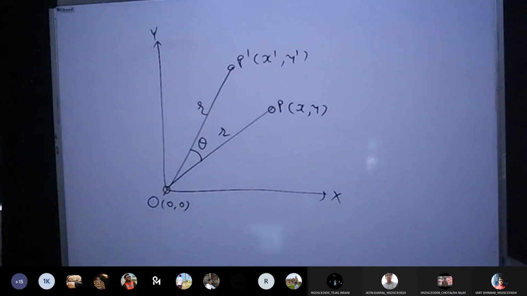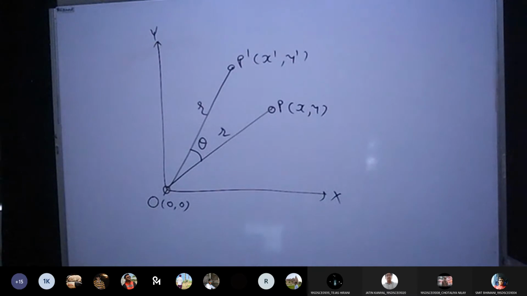So radius is r for that point also. Now what we will do? We will try to find the values of x and y, then we will find the values of x dash and y dash. Once I find x dash and y dash, I can say that these are the equations which I am looking for, because ultimately the way we have derived the equations for translation, x dash is x plus tx and y dash is y plus ty. Similarly, in case of rotation also, we are trying to find the equations for x dash and y dash only. But to derive x dash and y dash, you need to have values of x and y also. So I am going to explain how to find the values and how we can derive the equation.